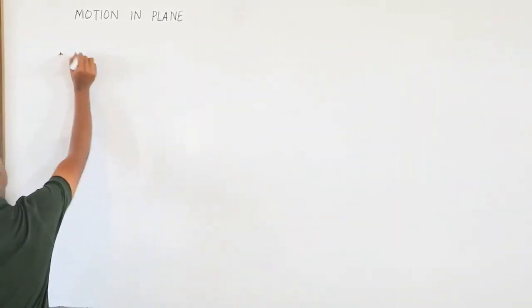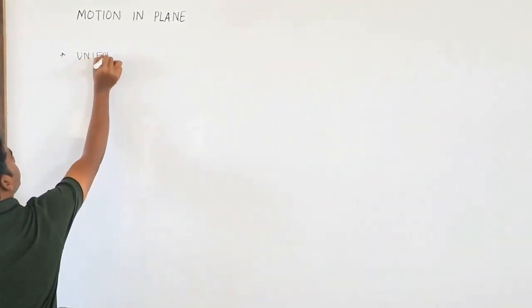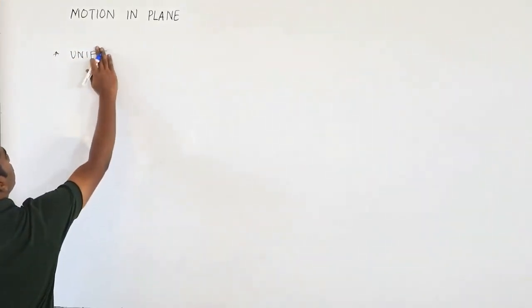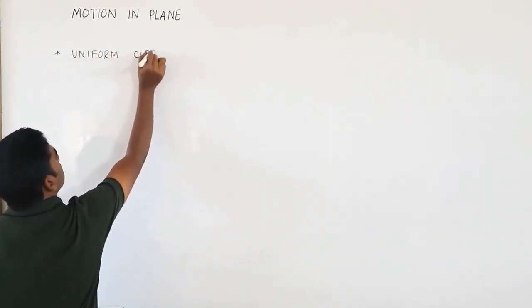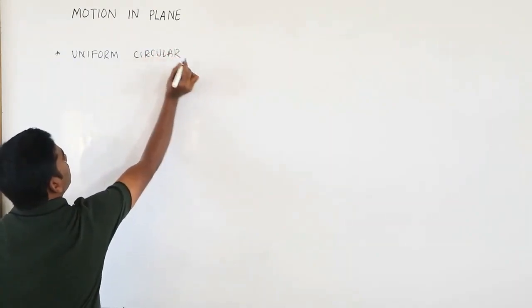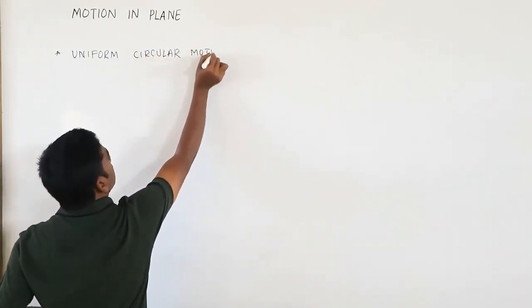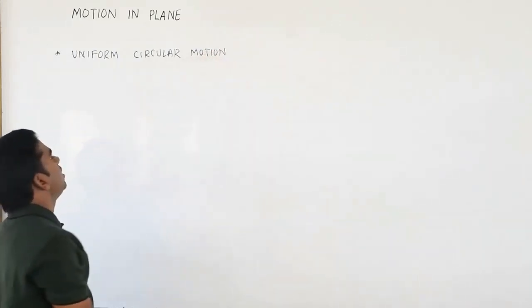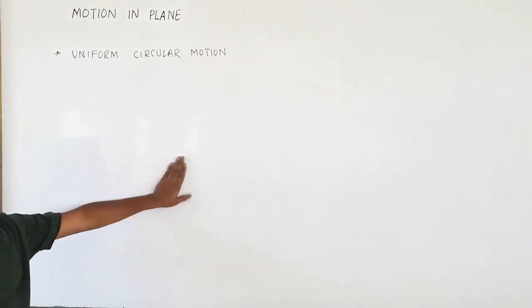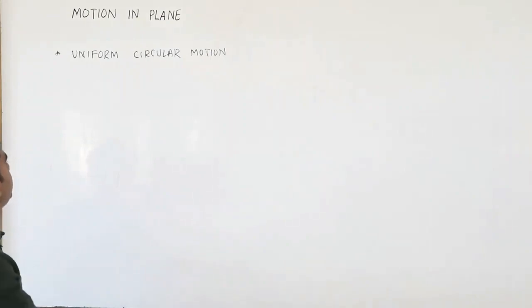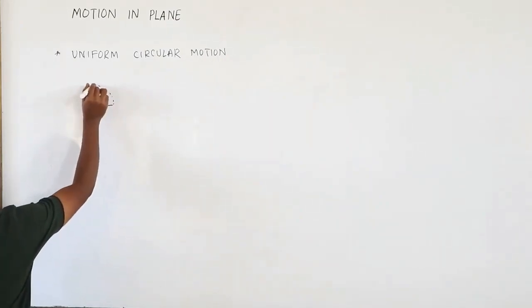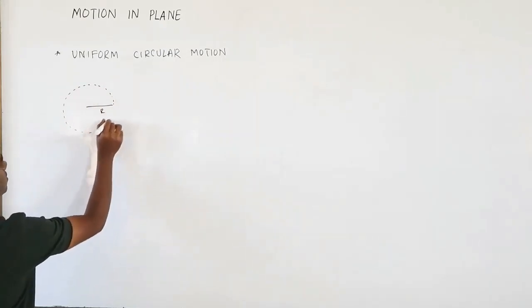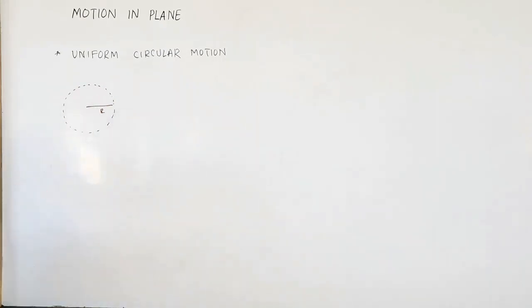So what is this uniform circular motion? You can write UCM, uniform circular motion. What do you mean by uniform circular motion? If simply an object is moving in a circular path, you can simply call it a circular motion.